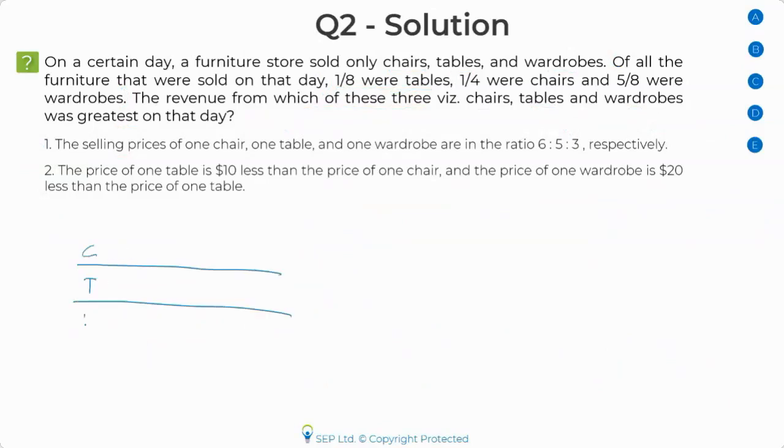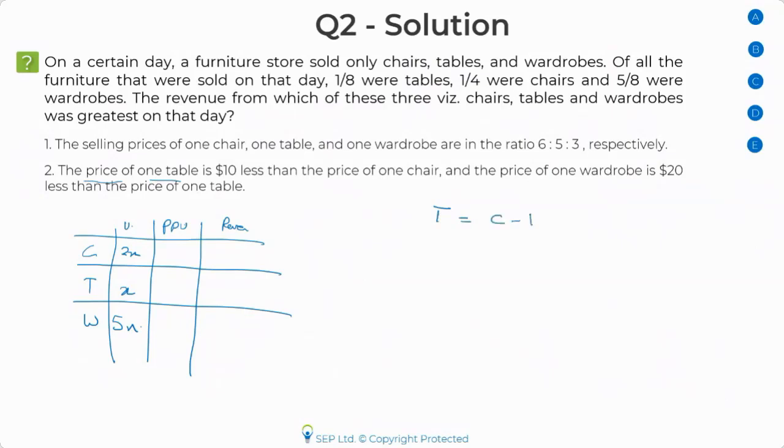Chair, table, wardrobe. Let me again draw this quickly. Number of units were 2x, x, and 5x. Okay, and we are looking at the price per unit. We still don't know. This is the units revenue. Now here I'm being told that the price of one table is $10 less than the price of one chair. So I can write it like this. The price of one table is $10 less than the price of one chair. And the price of one wardrobe is $20 less than the price of one table.